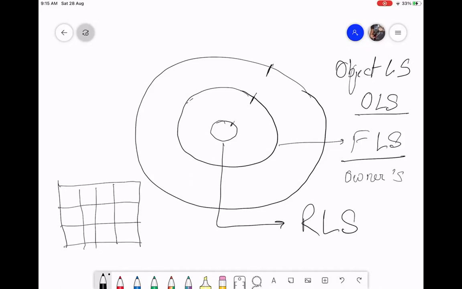So what are the different accesses possible in a table? Can somebody say, based on the last session, what are the different operations that are possible in a table or an object? So editing, creating, deleting.